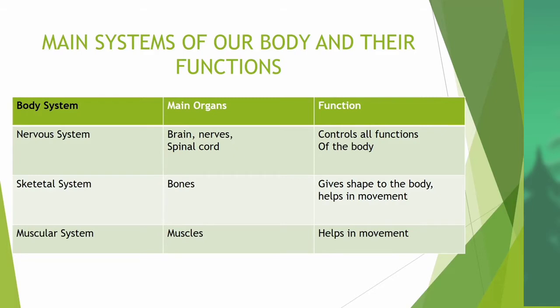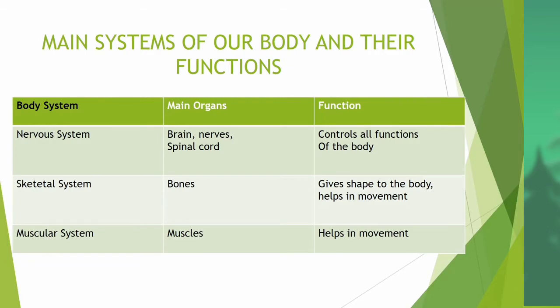Next we learn about the main systems of our body and their functions. See the table: body system, main organs and functions. Nervous system: brain and spinal cord.